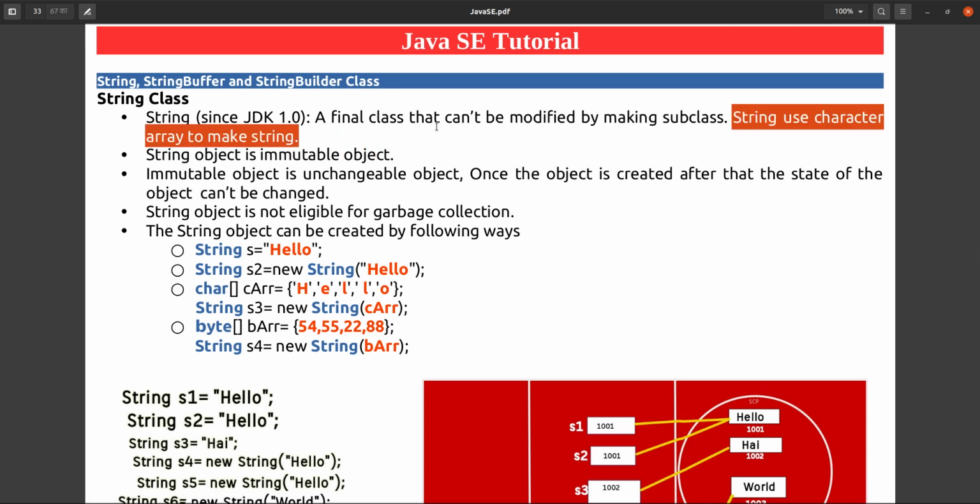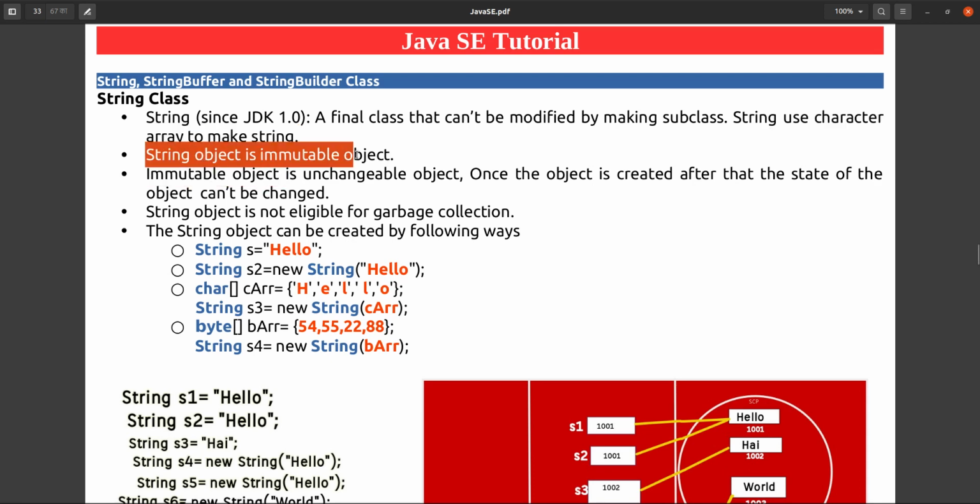String is nothing but a sequence of characters only. Internally, the String class uses an array of characters to store the elements, to store the data or the characters, because string is nothing but a sequence of characters.